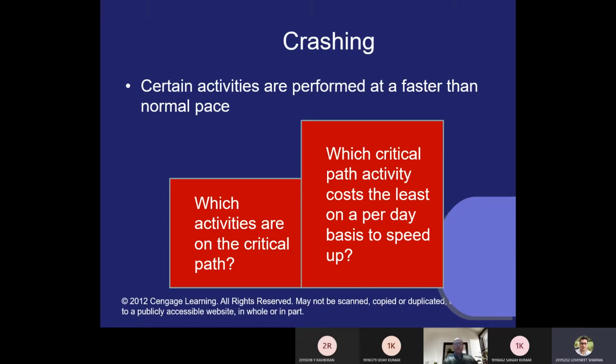Okay, very good. You see here, in crashing, what do we have to do first? First, we have to identify the activity on the critical path. Am I clear? Yes, sir. Activity on the critical path.